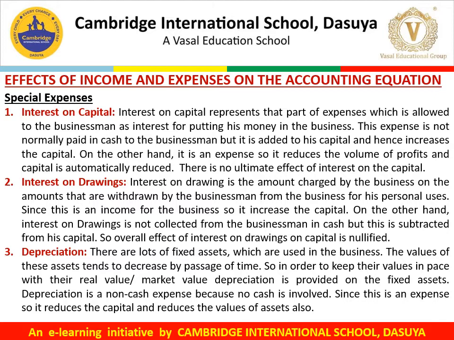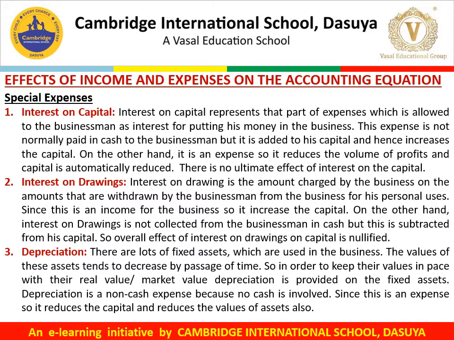So there is no ultimate effect of interest on capital on the accounting equation. The second one is interest on drawings. Interest on drawings is the amount charged by the business on the amounts that are withdrawn by the businessman from the business for his personal uses. Since this is an income for the business, it increases the capital.